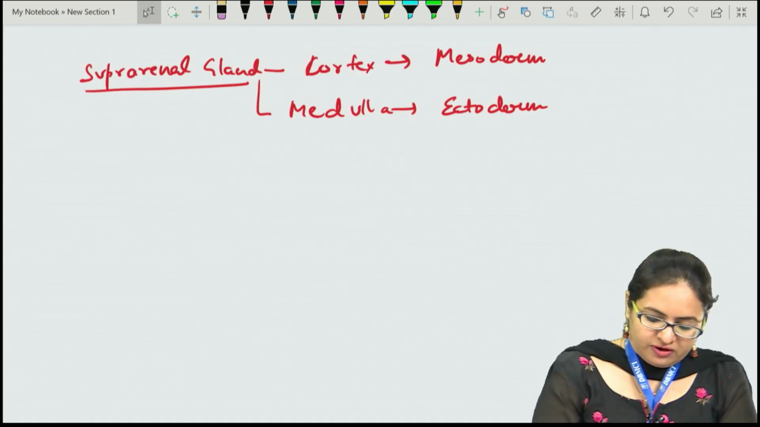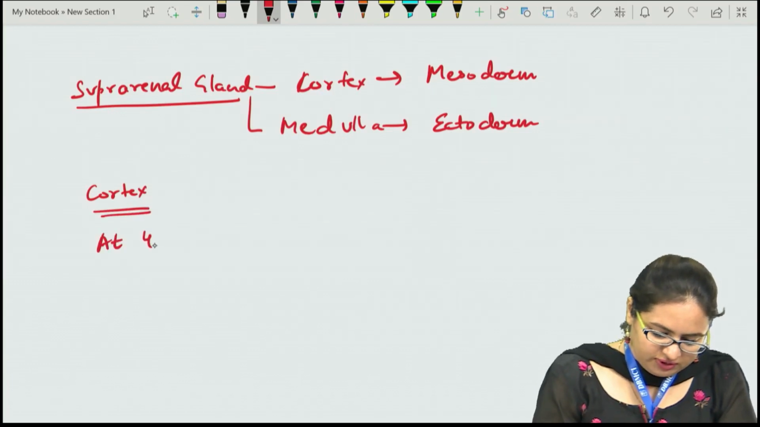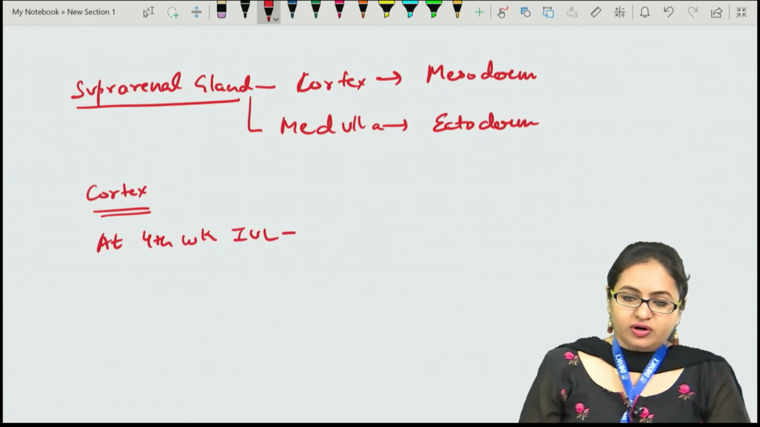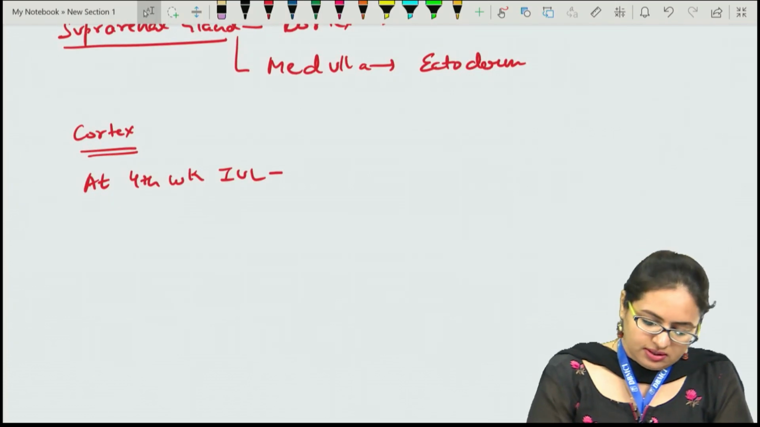mesoderm. When we talk about the adrenal cortex, at around the 4th week of intrauterine life, the cortex starts developing from the mesothelial cells which are present in the coelomic cavity.